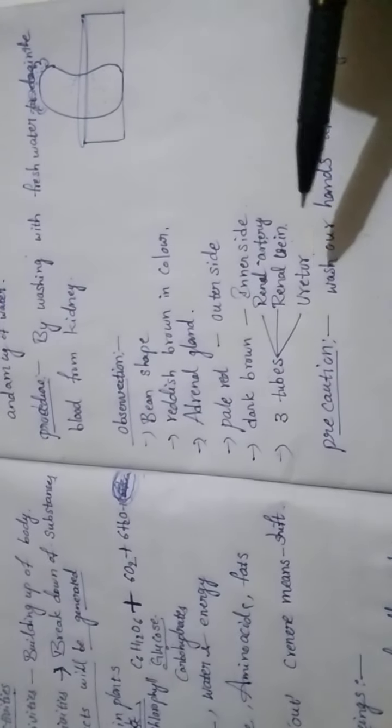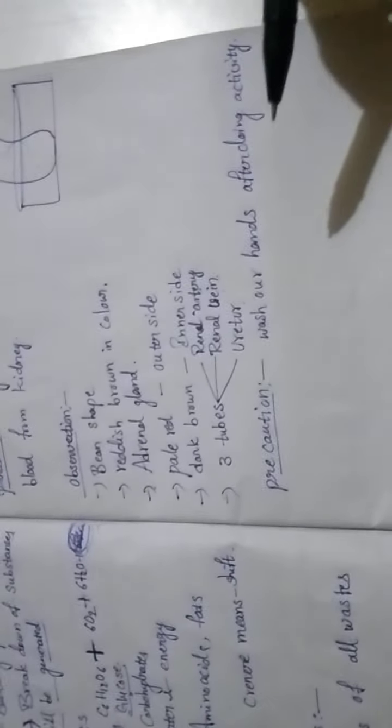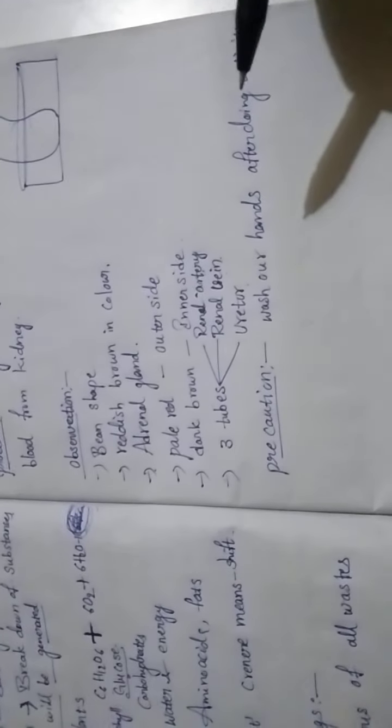Before doing the activity, we have to wash the kidney thoroughly with fresh water, and after doing the activity we have to wash our hands to remove the bacteria or any other microorganisms which are present in the dead body of a goat, because we are collecting the kidney from the dead goat or sheep itself. That's why we have to clean it to remove the bacteria. By using soaps or antibacterial lotions, we can remove it.